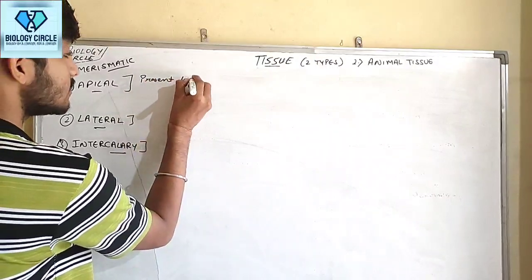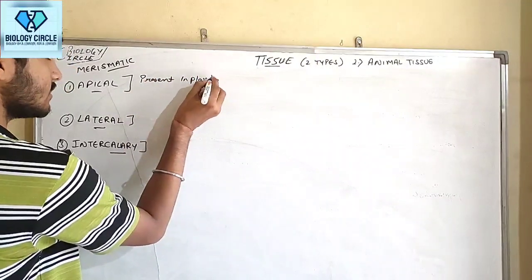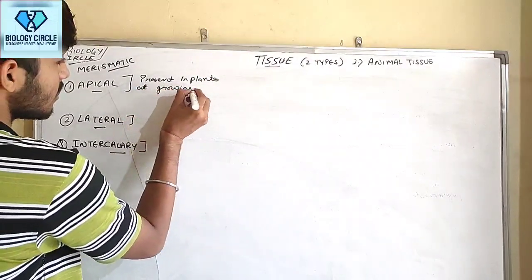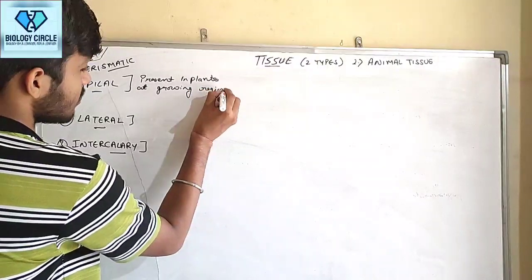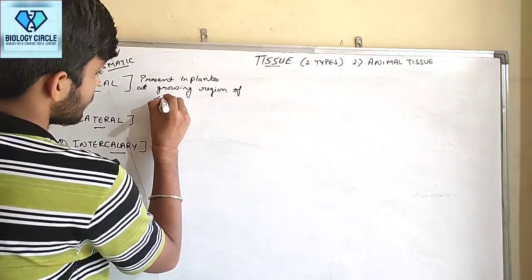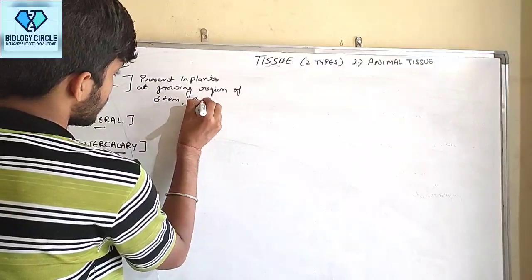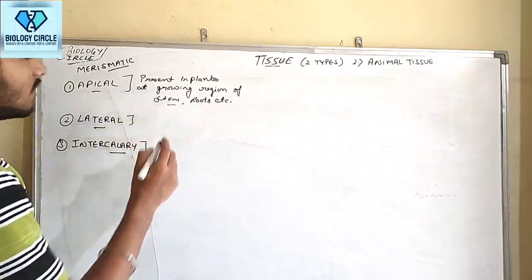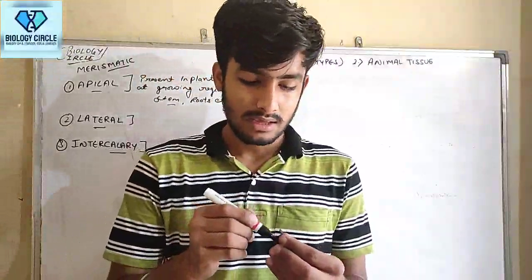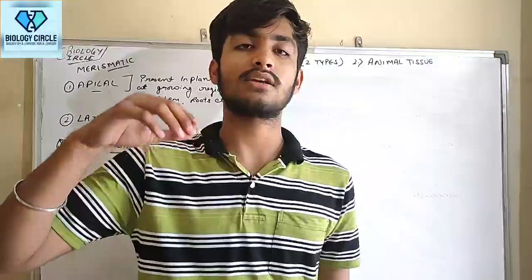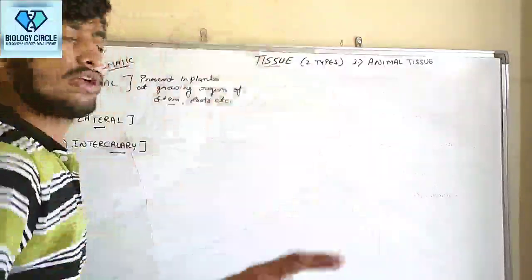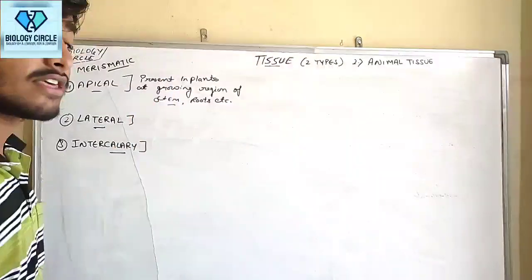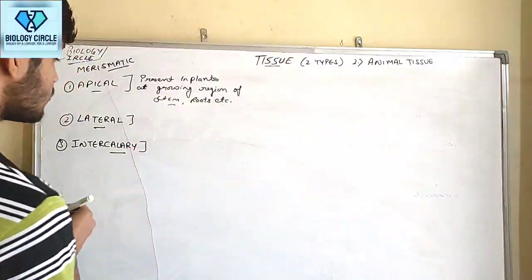Apical meristem is present in plants at the growing region of stem, roots, etc. Means, guys, apical meristem is the tissue present at the growing region of the plant, like root is a growing region of the plant, stem is also a growing region of the plant.